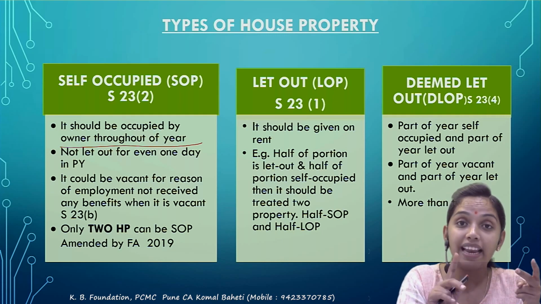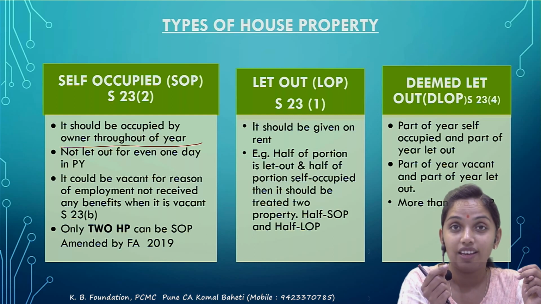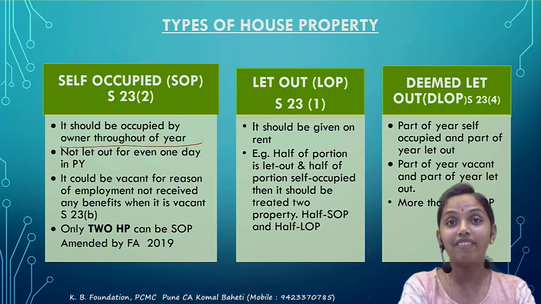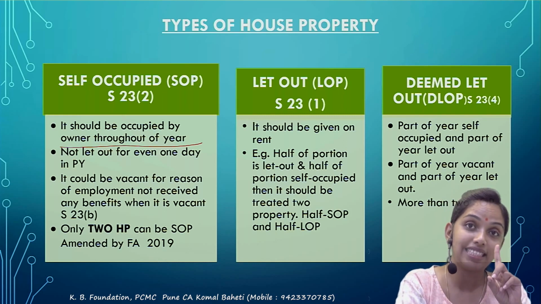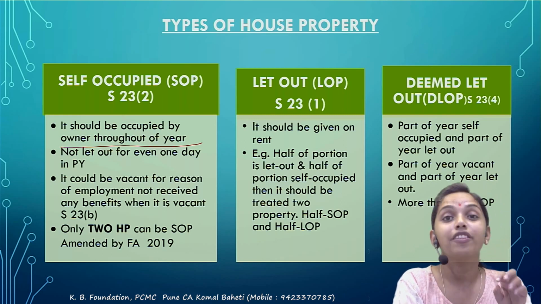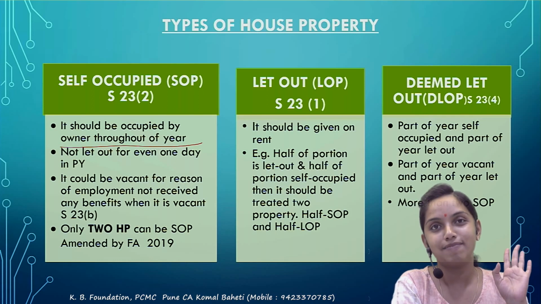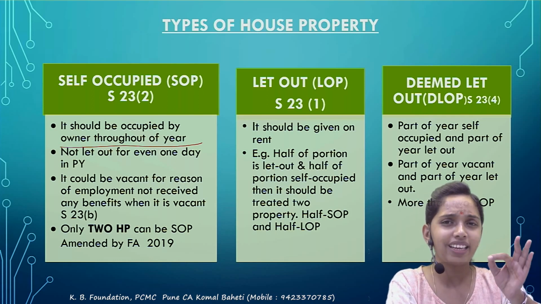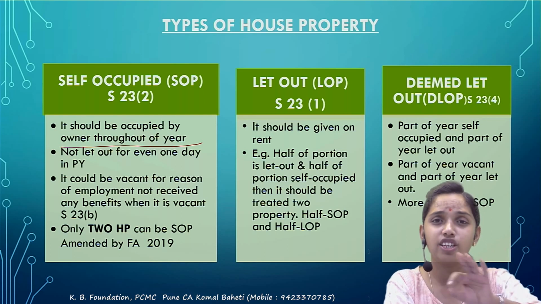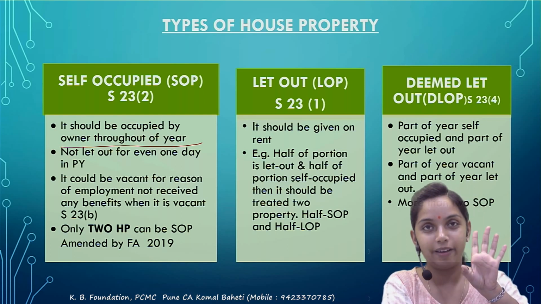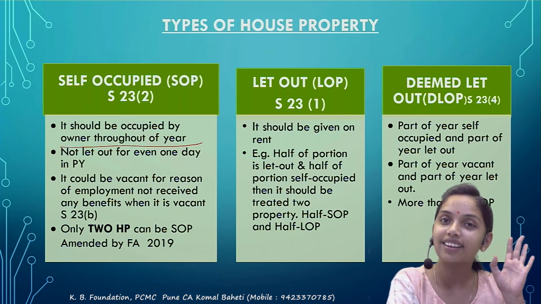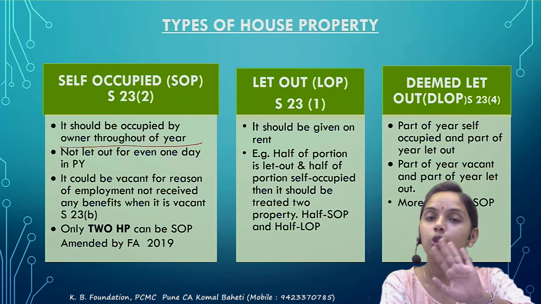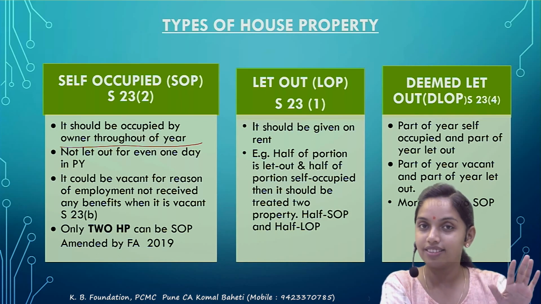Second, it should not be let out for a single day during the previous year. So if you had occupied the property for 11 months and you let it out for a single month, then for the throughout period it is considered deemed let out. It cannot come under self-occupied. The basic condition for self-occupied is that it should not be let out for a single day. Then only you will get entry under 23(2). If it is let out for a single day, 23(2) says that no entry under this.